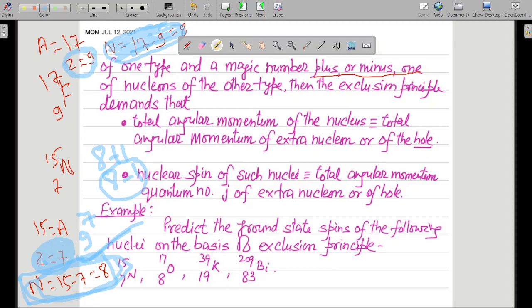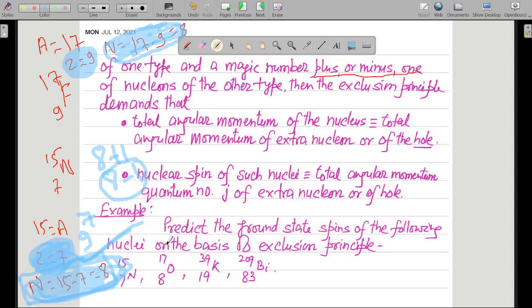So plus 1 is there: 8 plus 1 equal to 9. So magic number plus 1 of the nucleon of the other type. Over here in nitrogen, we have the magic number of neutrons, and magic number minus 1 of protons. So this is the case.